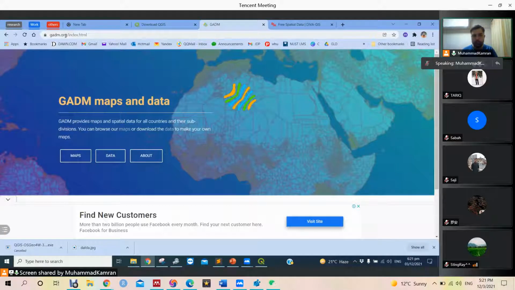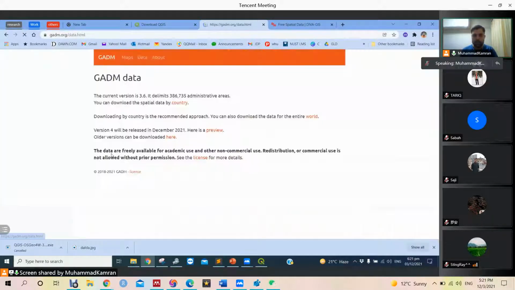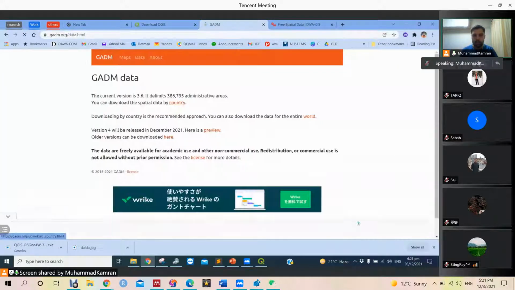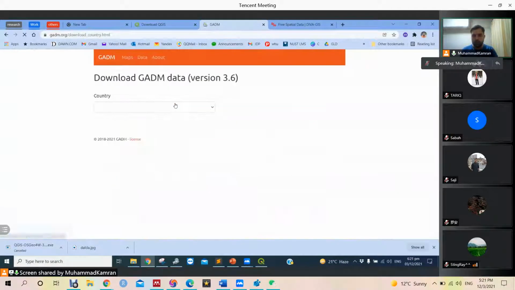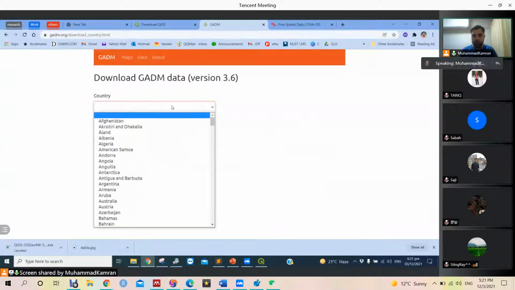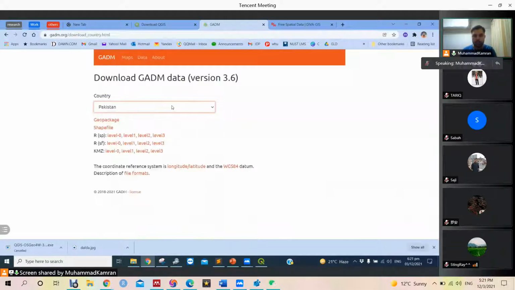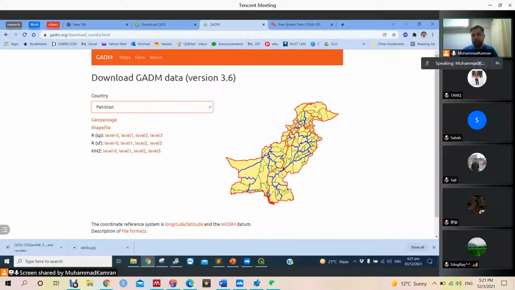If we go to gadm.org, it says you can download data by country. Whatever country we want data for, say we are doing research on Pakistan, then we can download data like this. On that data, we can do a number of projects and a number of things.